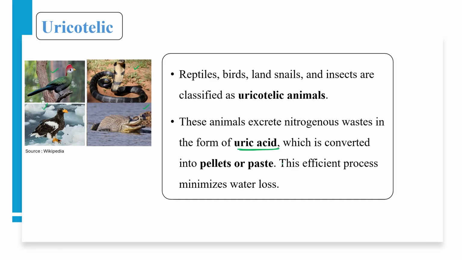Okay, which convert their nitrogenous waste into the uric acid pellet form or in a paste form. This efficient process actually minimizes their water loss. Just to minimize their water loss, they convert their nitrogenous waste into uric acid. Okay, so ammonia is highly dissolved in water, then followed by urea, and then minimum water loss with the help of uric acid.